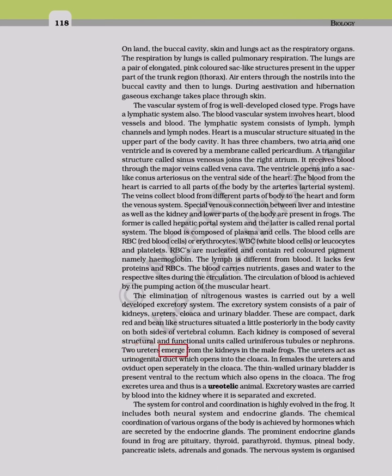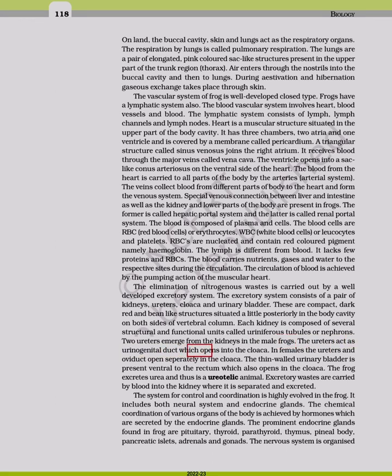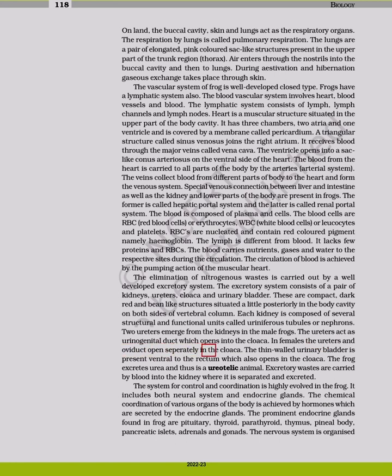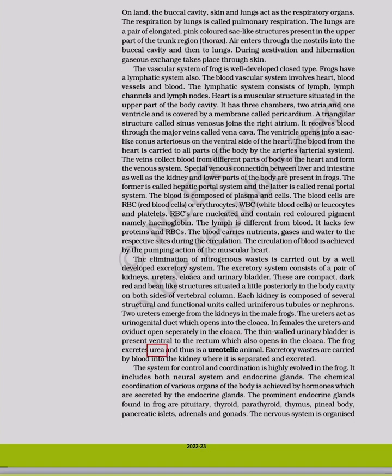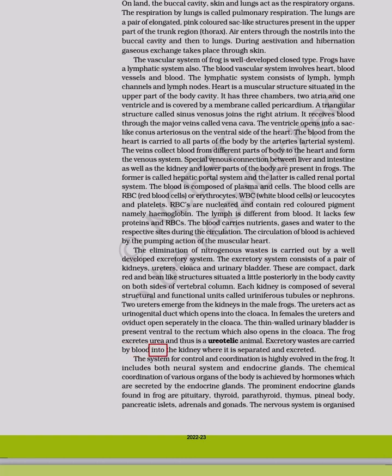2 ureters emerge from the kidneys in the male frogs. The ureters act as urinogenital duct which opens into the cloaca. In females, the ureters and oviduct open separately in the cloaca. The thin-walled urinary bladder is present ventral to the rectum, which also opens in the cloaca. The frog excretes urea and thus is a ureotelic animal. Excretory wastes are carried by blood into the kidney where they are separated and excreted.